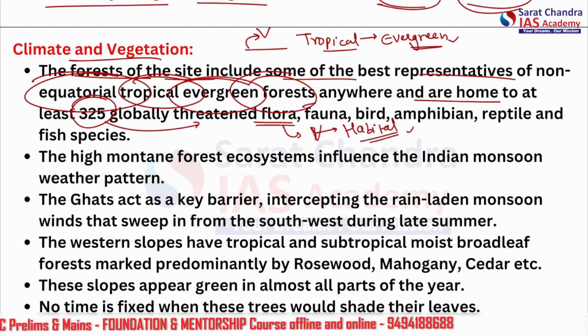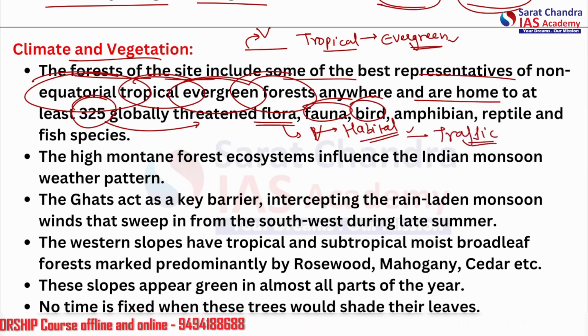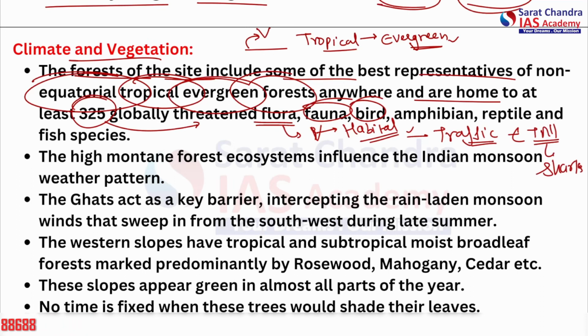So which includes flora, fauna, birds. We recently talked about trafficking as well. In the last lecture only we talked about trafficking and Tamil Nadu. Alright, but it was related to the marine system, sharks. So please read about that also.